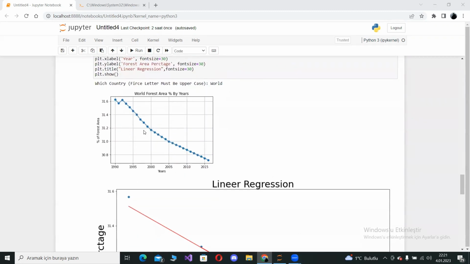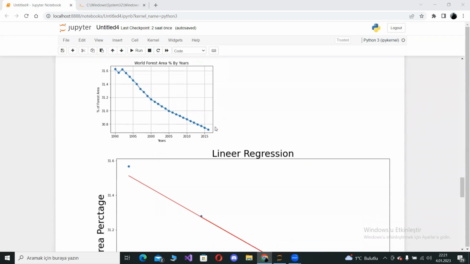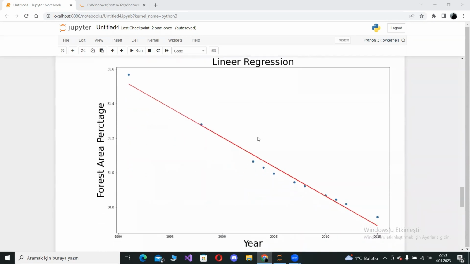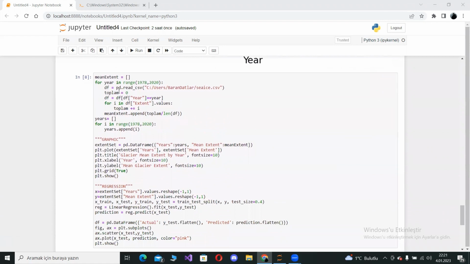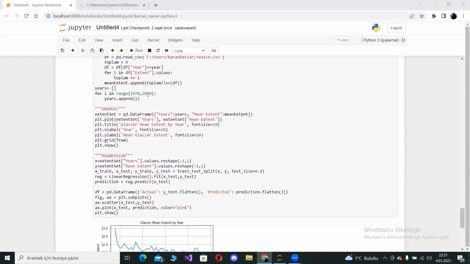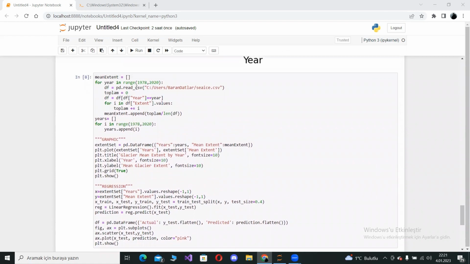In this graphic, I chose the world forest area percentage, and this is the linear regression line. This is the second data set that I will mention to you. In this part, by using for loops, I simplified the data set.